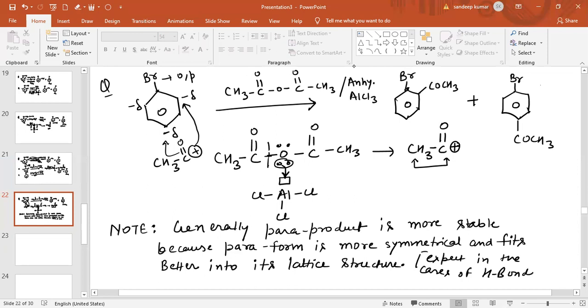So there are some possibilities in which, in the case of the ortho product, there is a chance of hydrogen bonding.